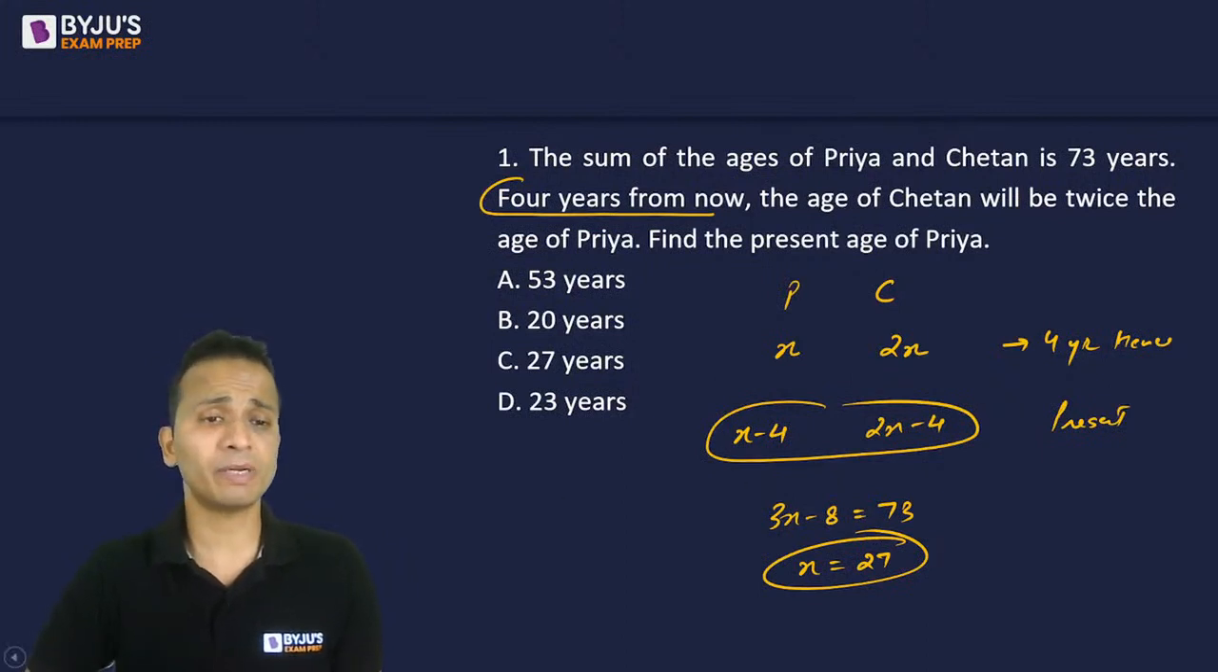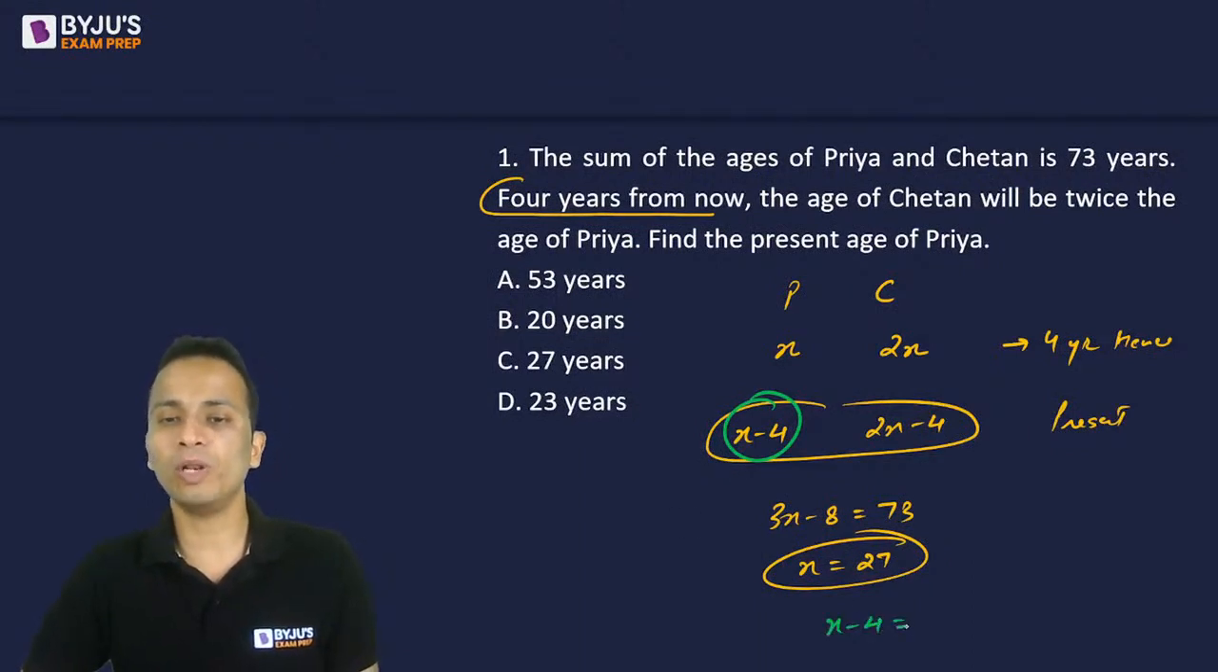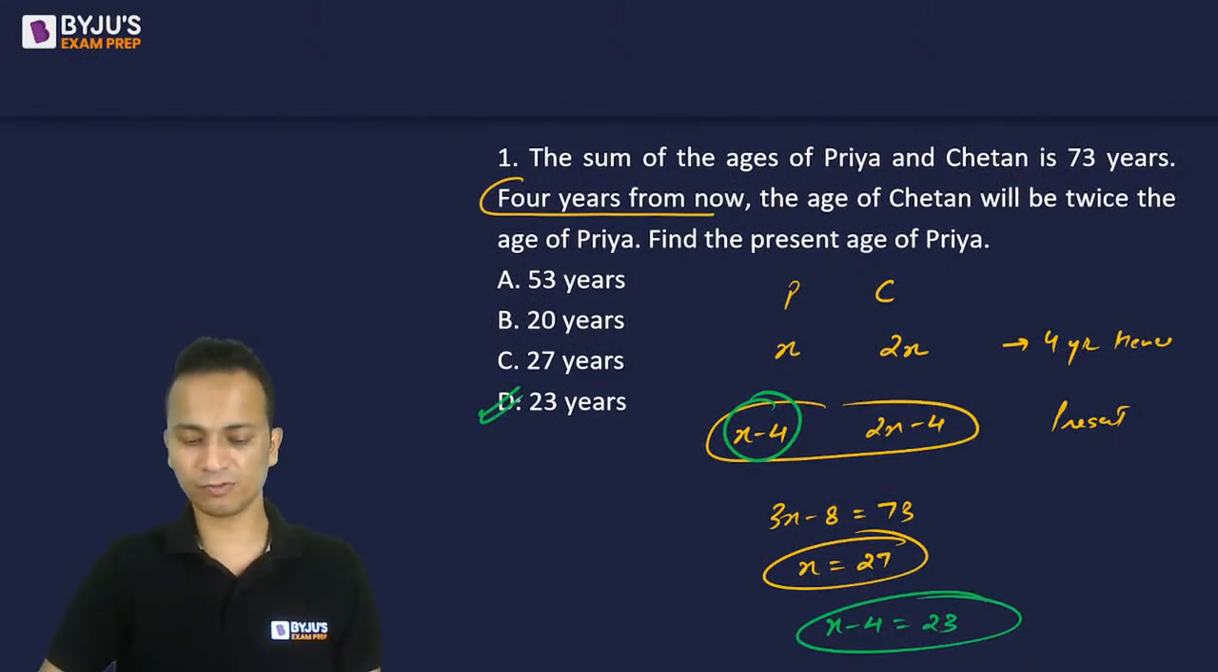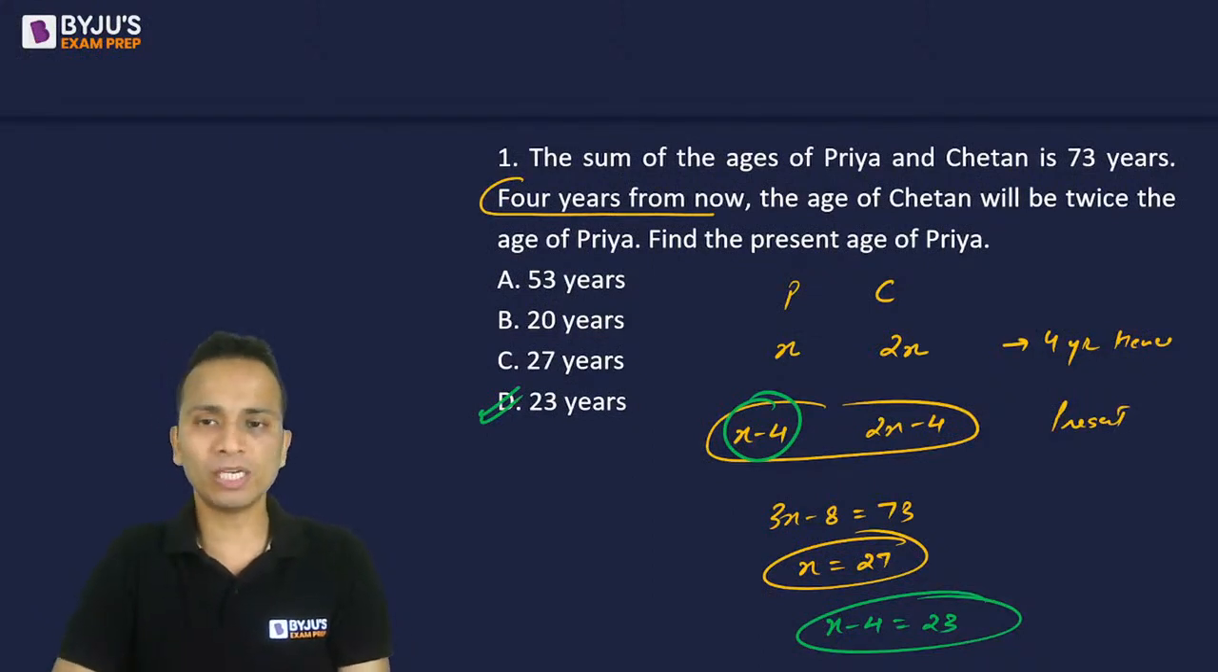Now the value of x is 27. I have to find out the present age of Priya. The present age of Priya is x minus 4. The value of x is 27, so x minus 4 will be equal to 23. And yes, 23 will be the correct answer for this question. So Sonali, the answer that you have given is absolutely correct.